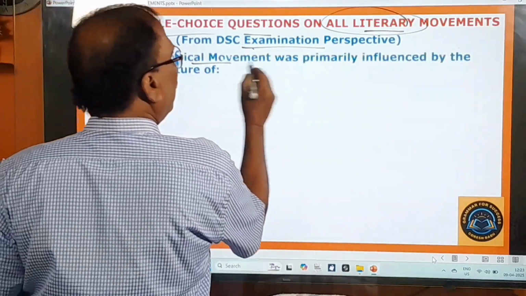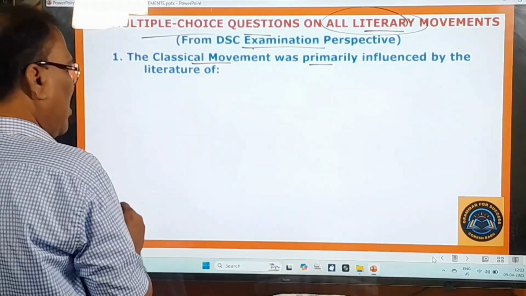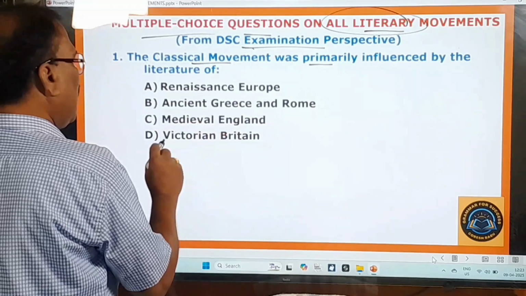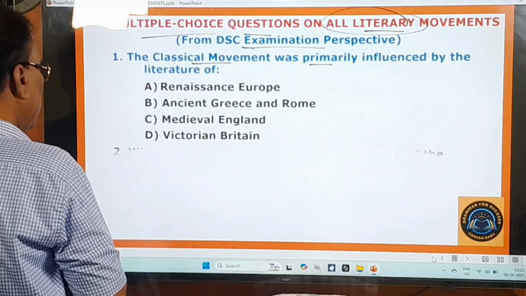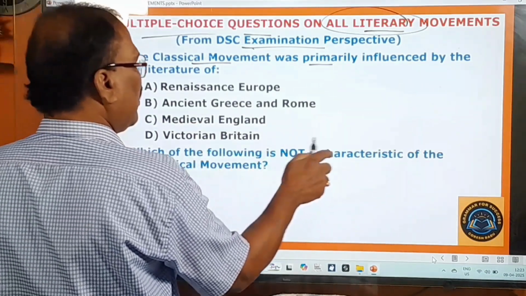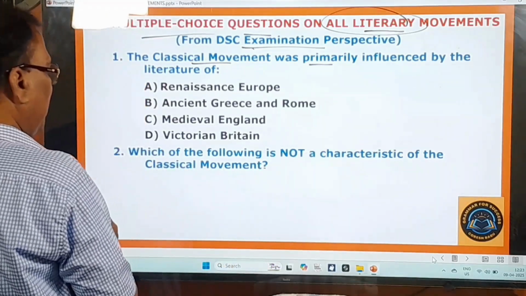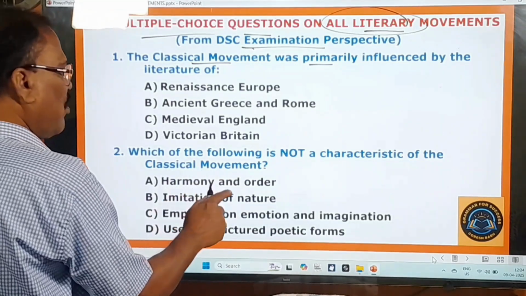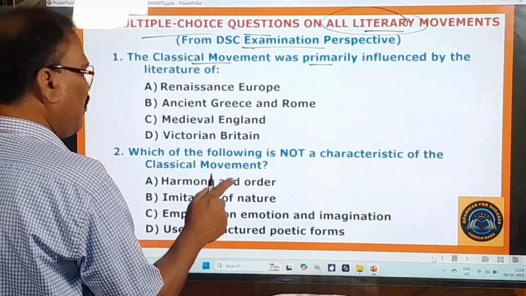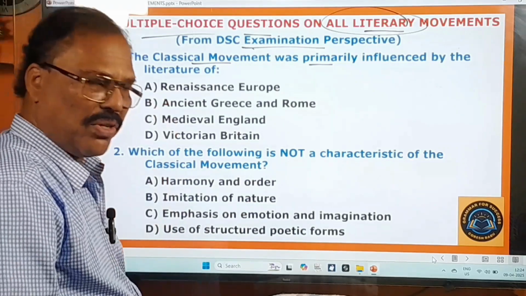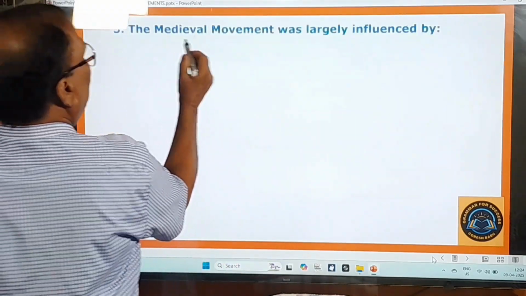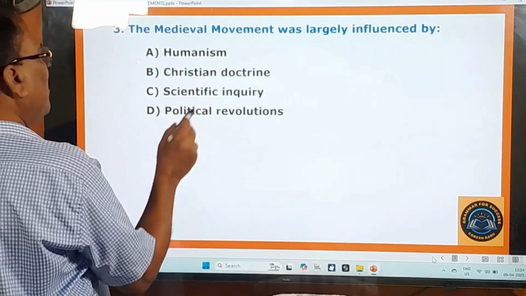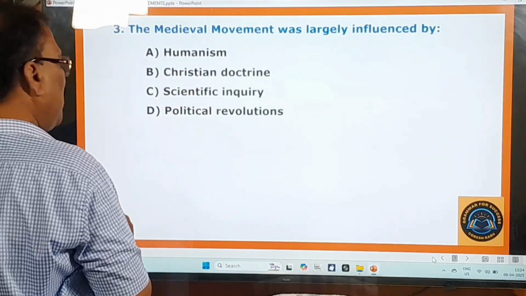The classical movement was primarily influenced by the literature of Renaissance Europe, ancient Greece and Rome, medieval England, Victorian Britain. Go to the second question. Which of the following is not a characteristic of the classical movement? Harmony and order, imitation of nature, emphasis on emotion and imagination, use of structured poetic forms. So now you move on to other questions. Third question. The medieval movement was largely influenced by humanism, Christian doctrine, scientific inquiry, political revolutions.